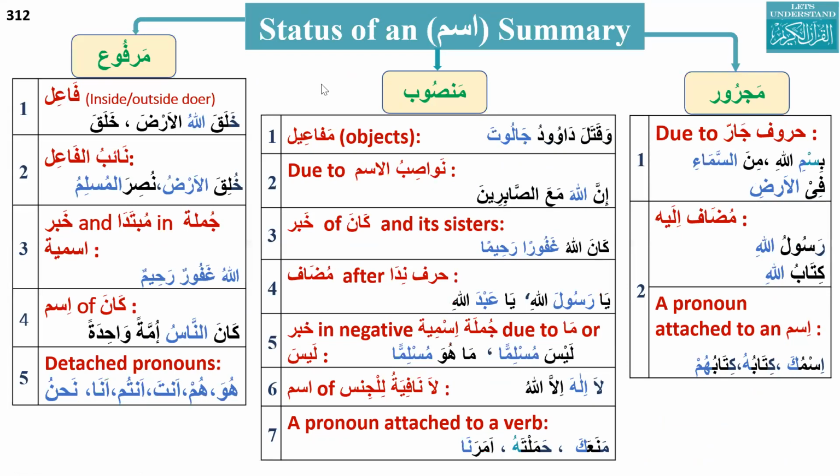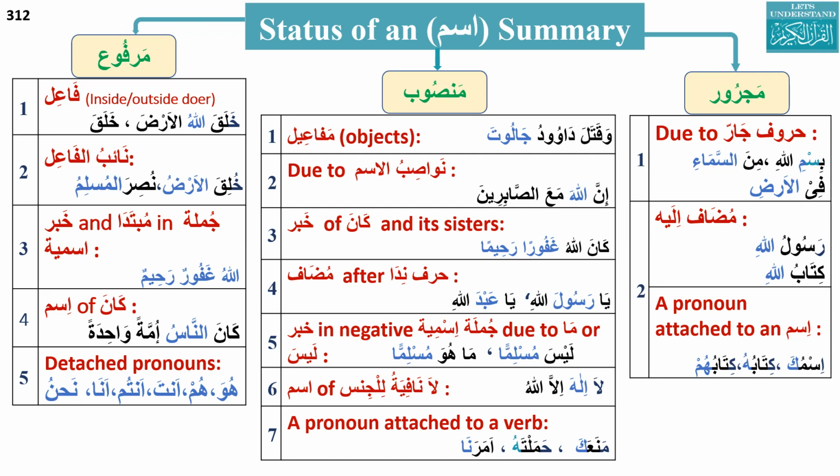Today, we already did most of this topic, but it is a summary, and this is a good time for revision of some concepts we already knew. It is basically the status of an ism. We already did about the status, that there are three statuses: rafa, nasab, and jar.